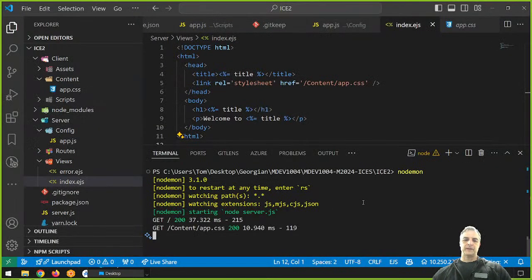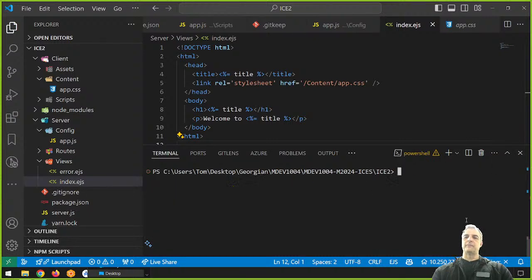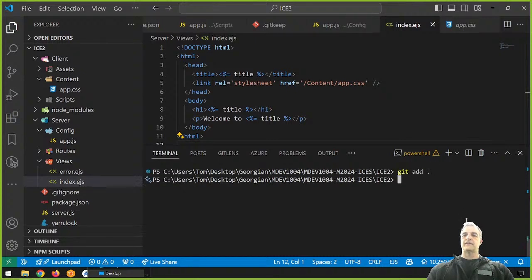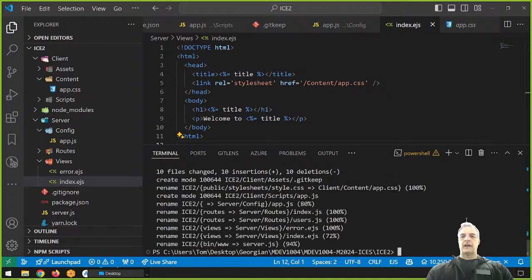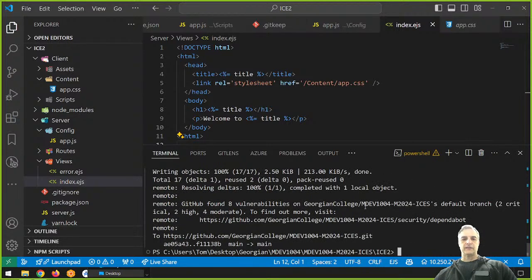Back to this now. Let's get out of nodemon again, because we're going to make more changes. First, I want to put this up on GitHub, because I made a lot of changes. This is your first GitHub push with the changed structure. So I'm going to say git add dot, git commit -m, and we're going to say restructured folders for ICE2. Okay? And then git push. Git push.